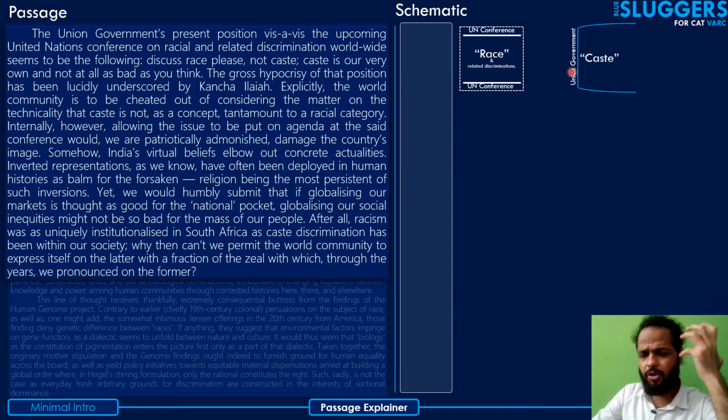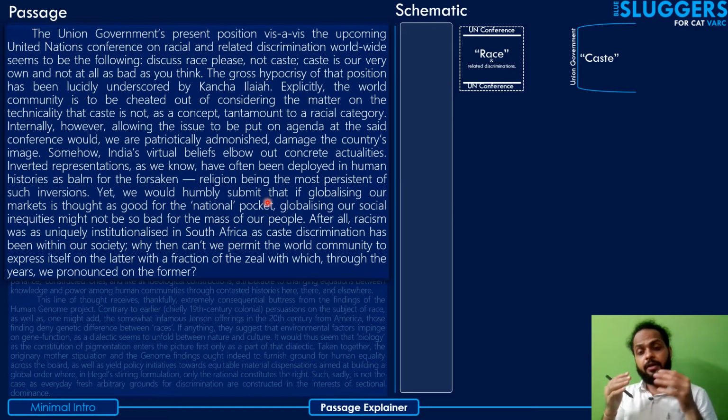The author has taken up the persona of the government, and the government is almost saying to the people in the UN conference, please go on and discuss as much as you want about race and related discriminations, but so far as caste is concerned, please just leave that to us. Caste is something that is very personal to us, and please don't discuss that. So that's what the union government stand is with respect to the upcoming conference.